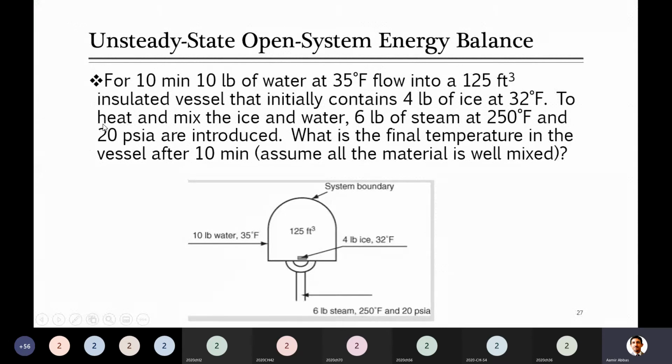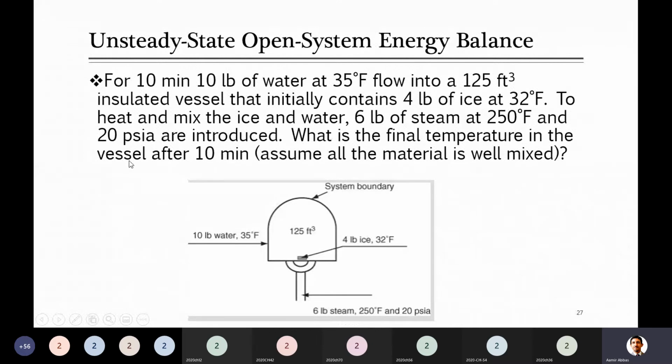Next, to heat and mix the ice and water, which enters as liquid while the ice was already solid, 6 pound of steam at 250 degree Fahrenheit and 20 psia are introduced. Another stream enters from the bottom, which is steam.